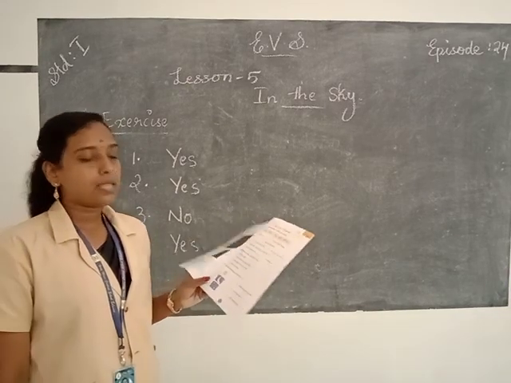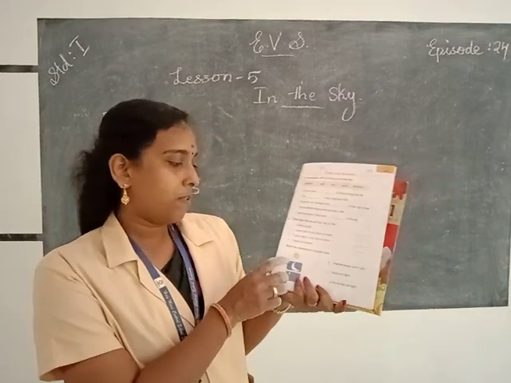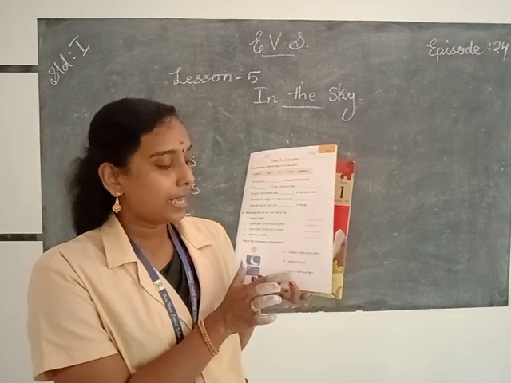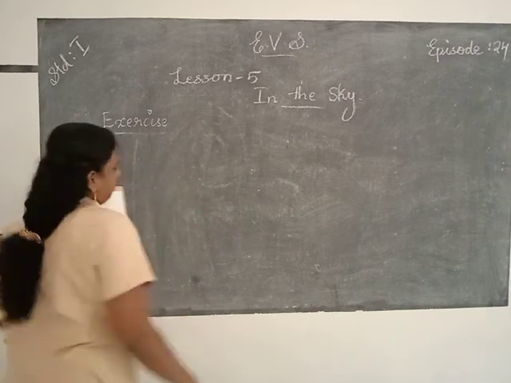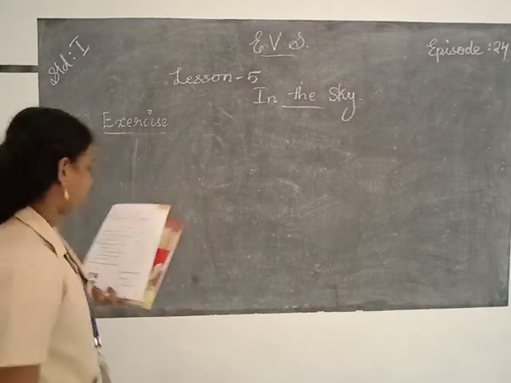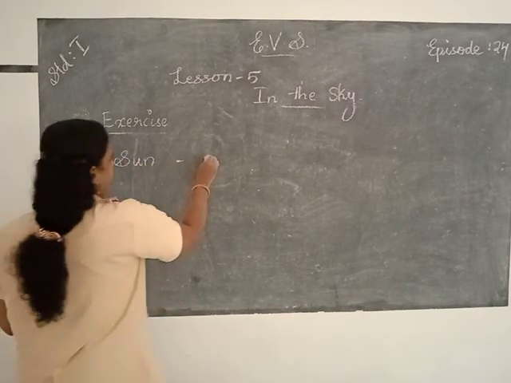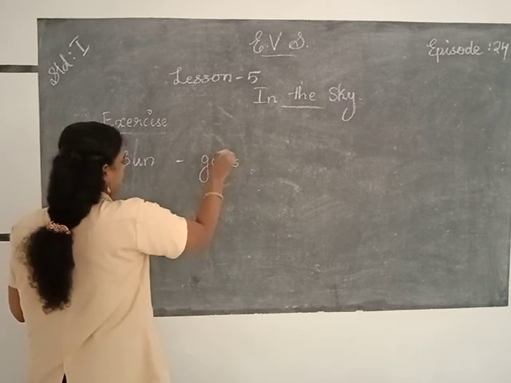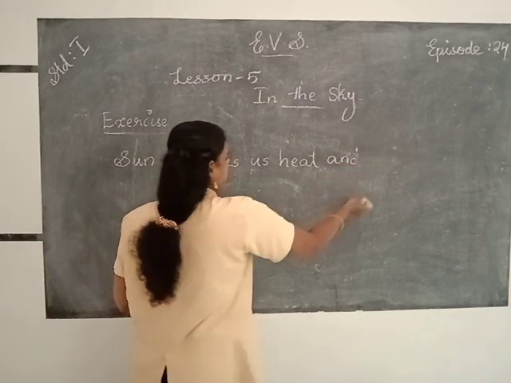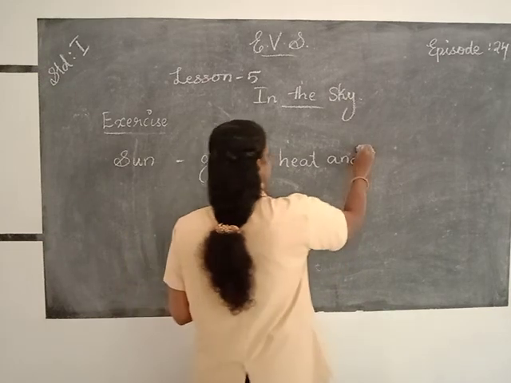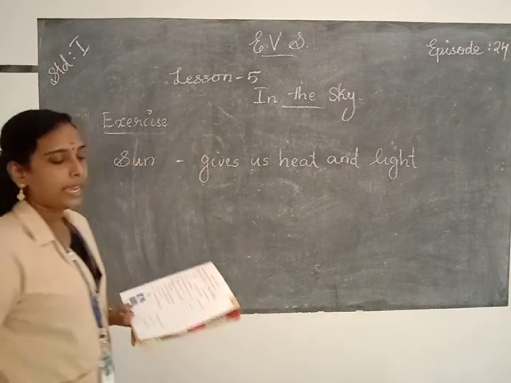Then the next one is match the following by drawing lines. And here the first one is sun, and sun gives us heat and light. Sun gives us heat and light.